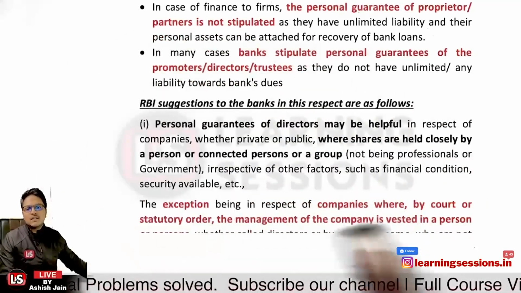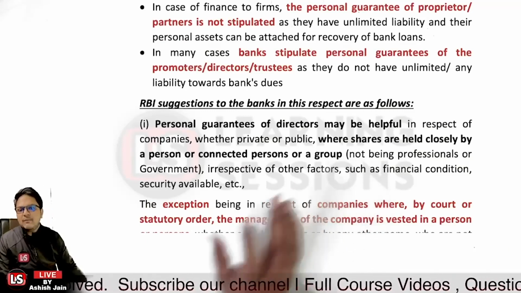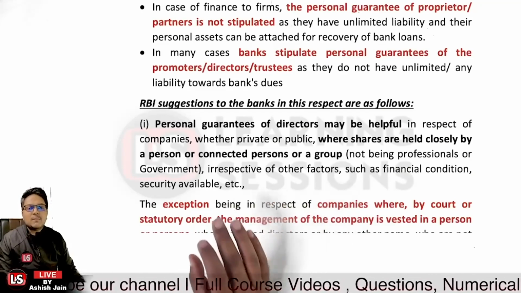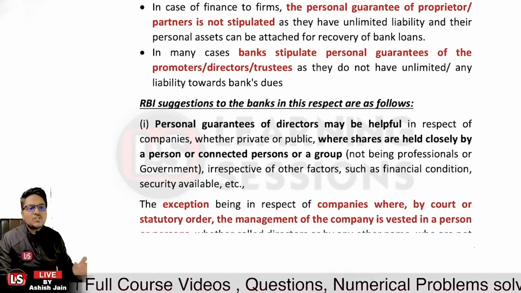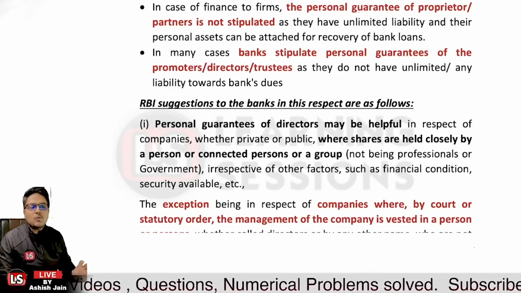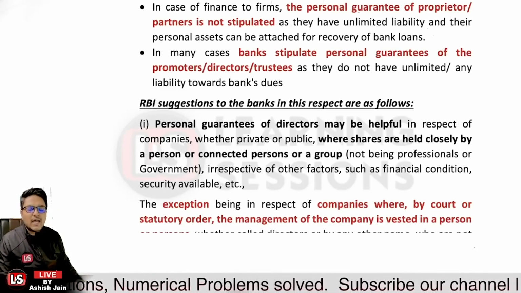First of all, personal guarantees of the directors may be helpful in respect of companies, whether it is a private limited company or a public limited company, where shares are held closely by a person or connected group of persons. So personal guarantee would be helpful there.